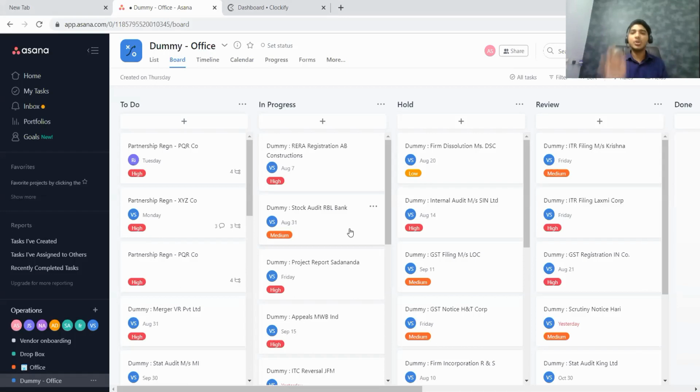That is to say, you can use Asana everywhere. You can use Asana with the help of a web application. What you see, I'm using Asana with my Google Chrome. In the same manner, you can use Asana on your iPad.